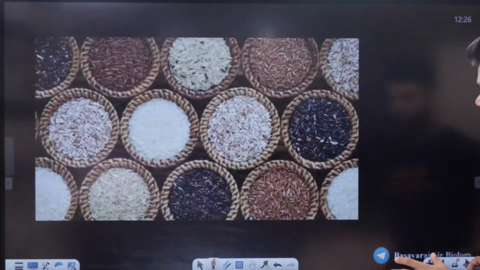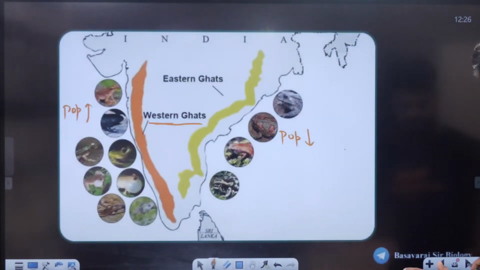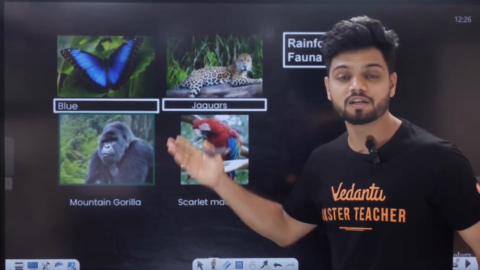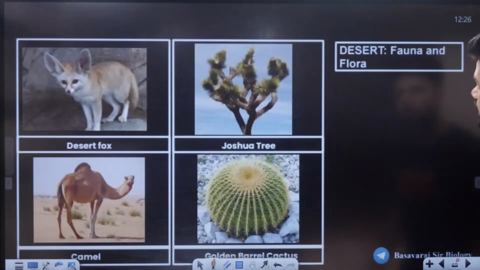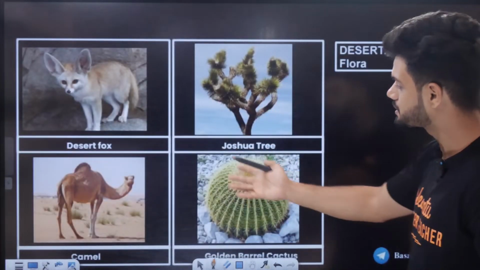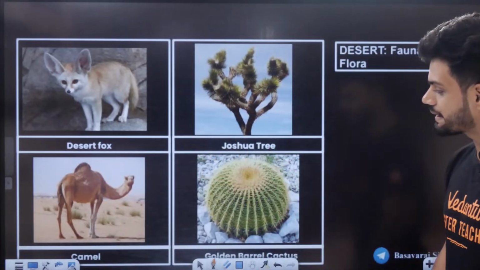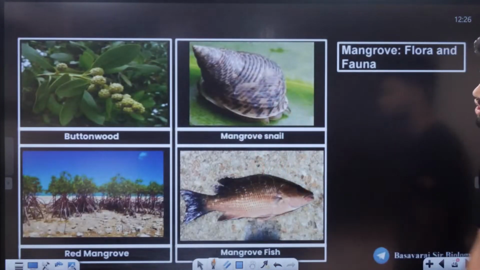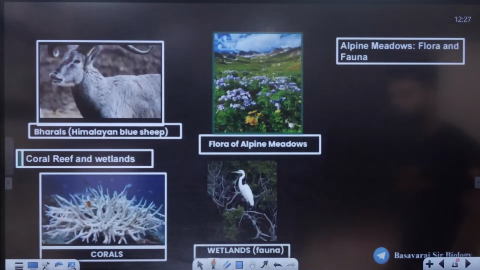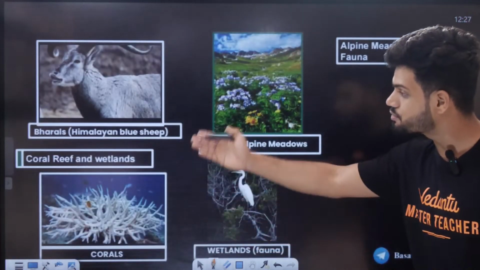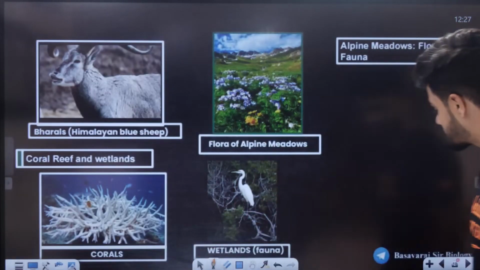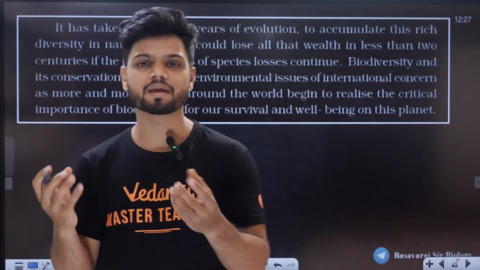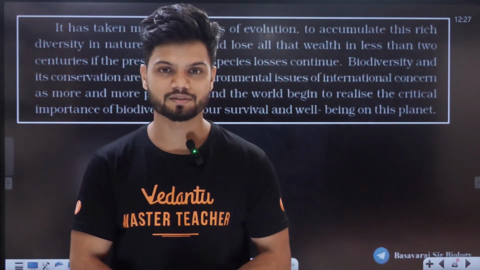Now, students, this I already told you. This is done: Western Ghats, Eastern Ghats, species diversity. If you go to Meghalaya, rainforest, we can find such amazing diversity. If you go to the desert, you can see different types of animals: desert fox, Joshua tree, golden barrel cactus, camel. If you go to the mangroves, you can see different types of mangrove vegetation. This is the ecological level. If you go to alpine meadows or coral reefs, you can see different types of animals. So that makes our India amazing. That is the best thing about India, students.